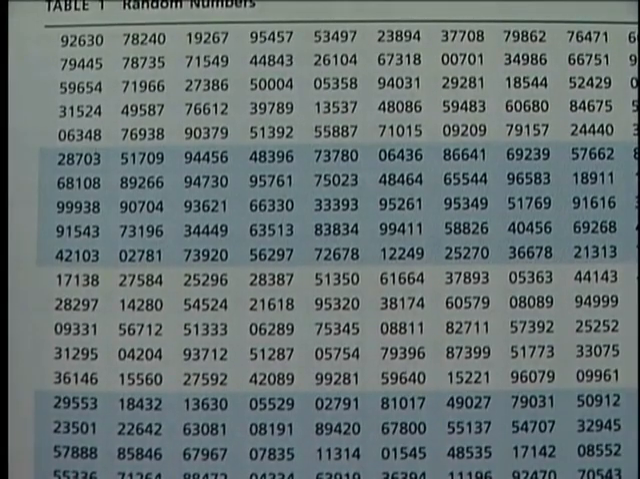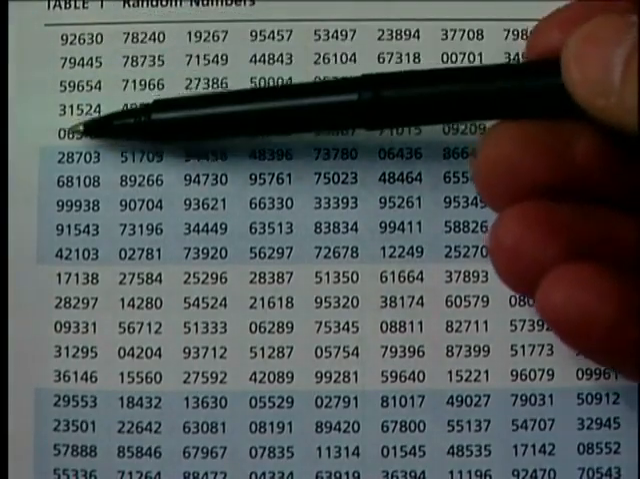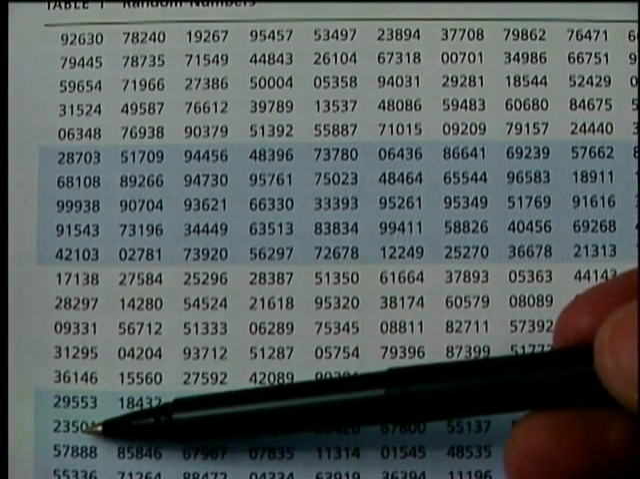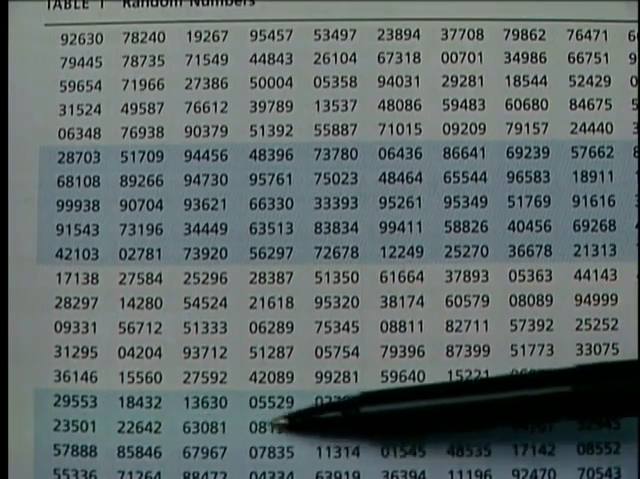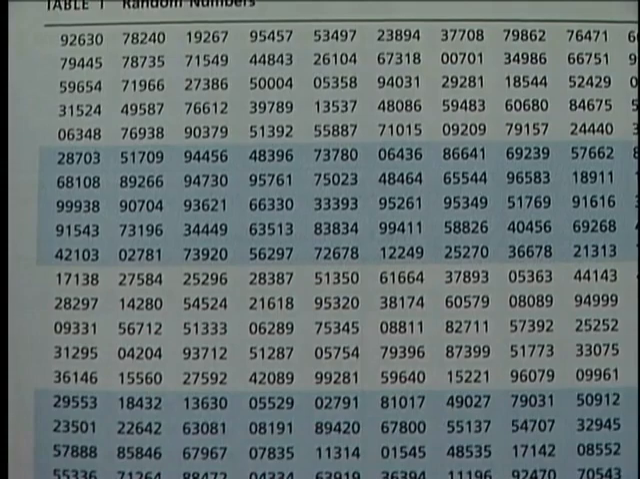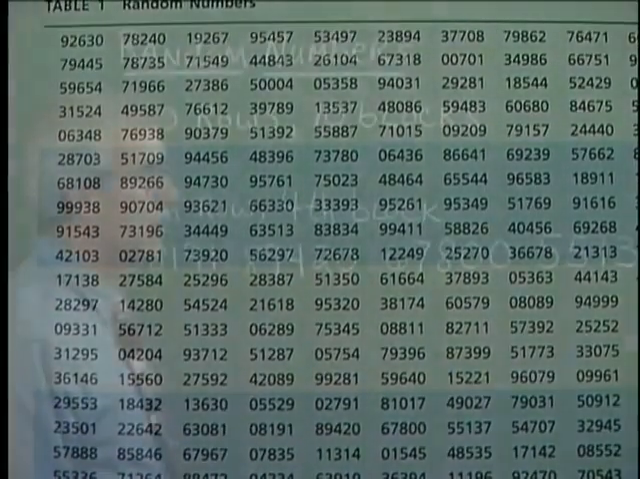Let's say that we may blindfold ourselves and point at the table, and let's say that we select the 17th row, 4th block. The 17th row, well, we would count from the top: 5, 10, 15, 16, here's the 17th row. Then we go over to the 4th block: 1, 2, 3, 4. 4th block. All right, then we start with the digits 0, 8, 1, 9, 1, and then 8, 9, 4, 2, 0.